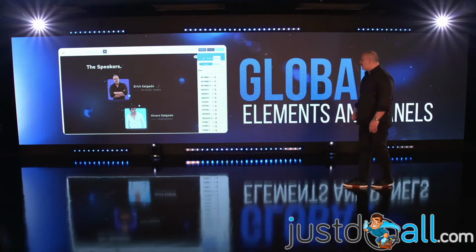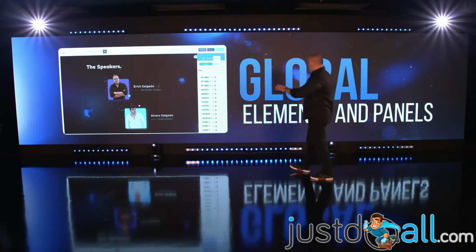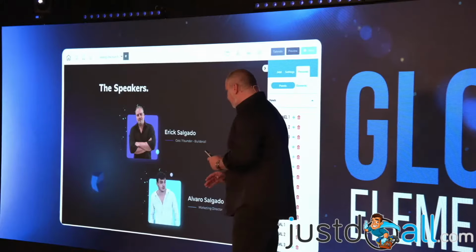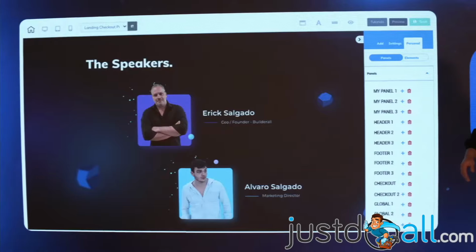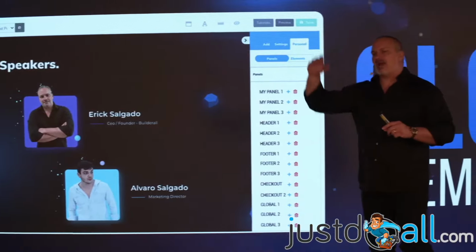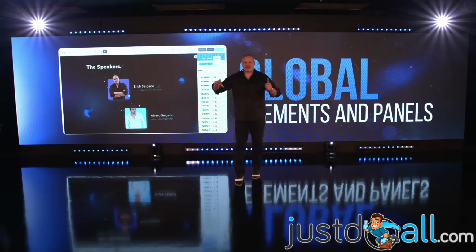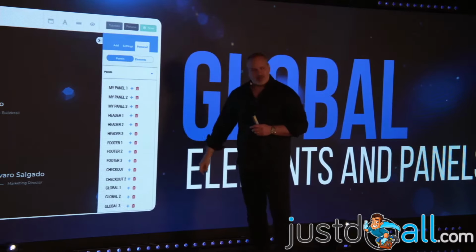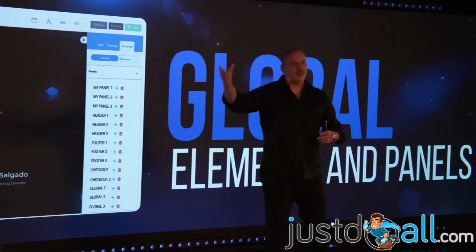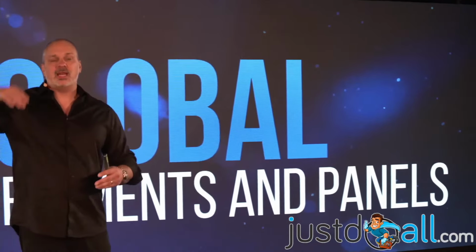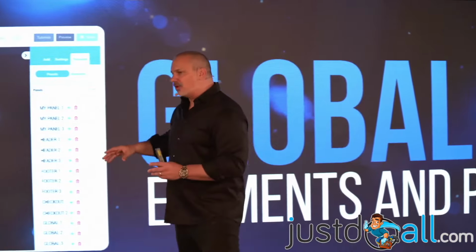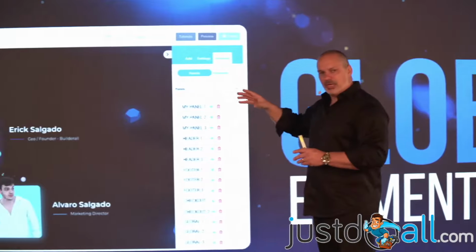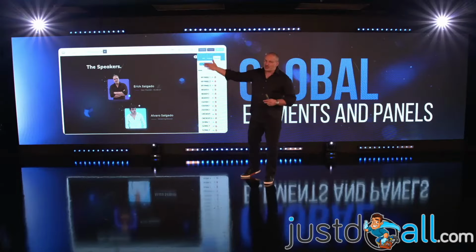And global elements and panels on Cheetah. Only on Cheetah you have this amazing feature. Now listen, you have a website, right? And then you are creating a pricing table on your website, which is a pain to create. It takes like 1 hour to create one banner like that with all the prices. You can save this as your global personal element, and then you can use that in every single page that you want. You don't have to rebuild it again in another website. We're not talking about just this website, we're talking about all other websites on your account.